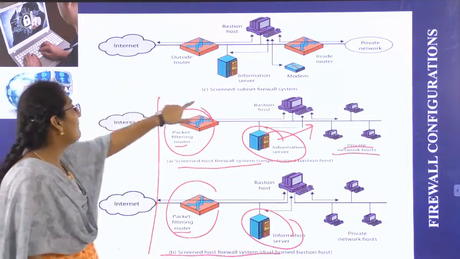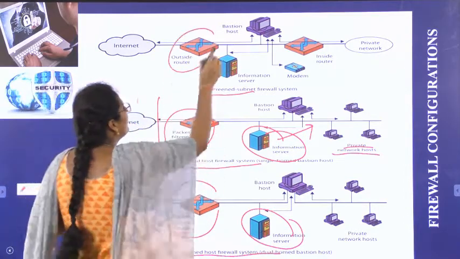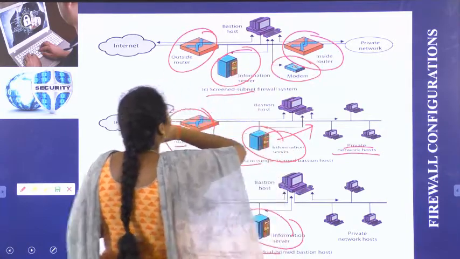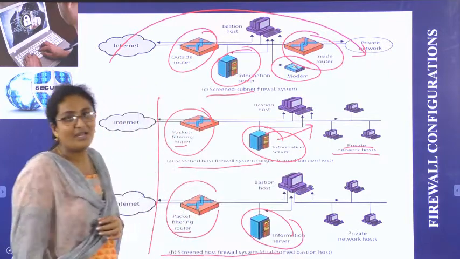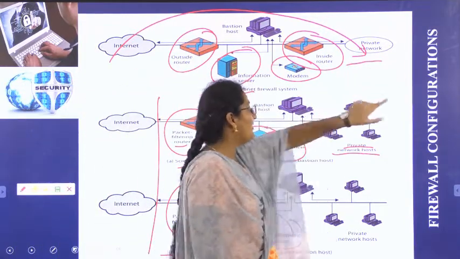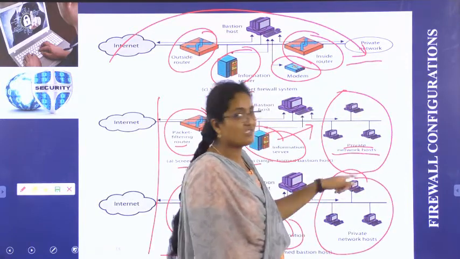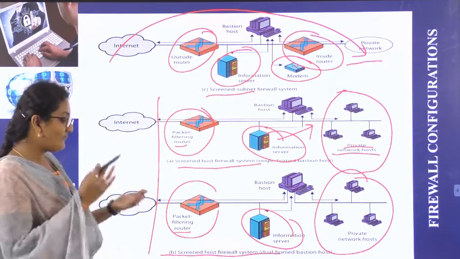And the third type is screening subnet. In screening subnet we have many routers to do screening and we have database, we are using modem for net, and finally through internet we are getting data in the form of packets to private network. So here private network is a single point, but in the next two types private network is nothing but private host, multiple private host. So this is firewall configuration.